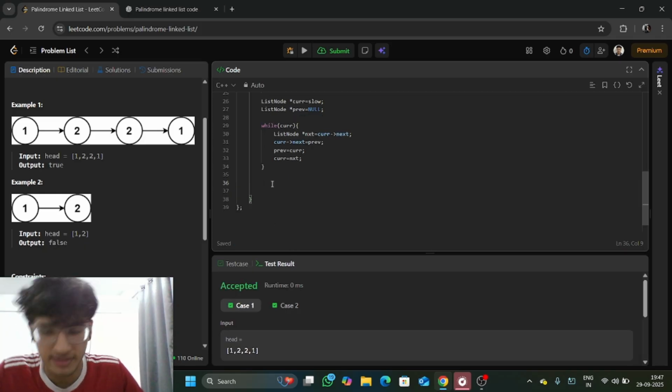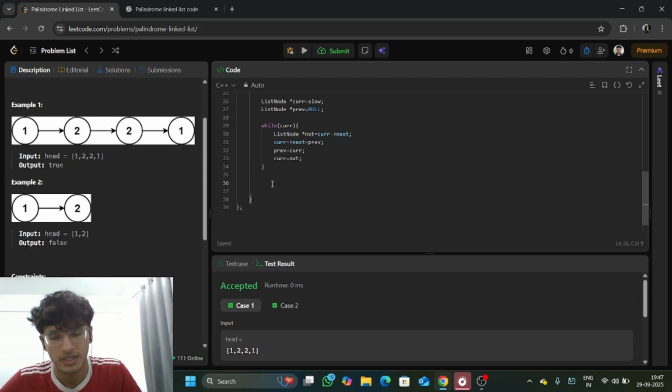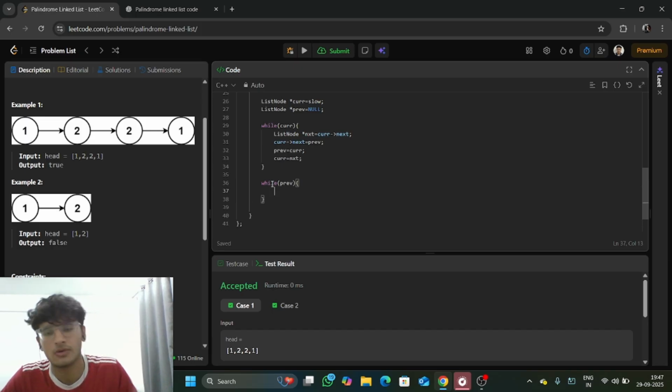After we are done reversing the second half of the linked list, we are going to check if the reversed second half is actually equal to the first half of the linked list. So here we are just going to do a while loop, while there is a previous, as we know previous stores the reversed second half, and we are going to check if the values of head are equal to the values of previous. If they are equal then we will return true, or else if they are not equal we will return false. So what we will do here is check if the value